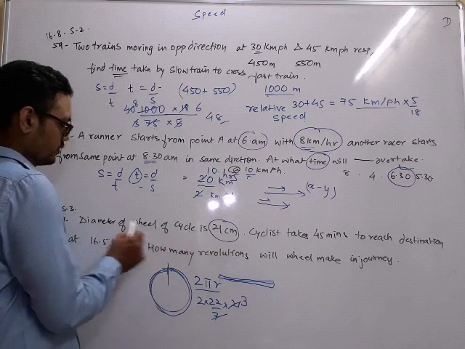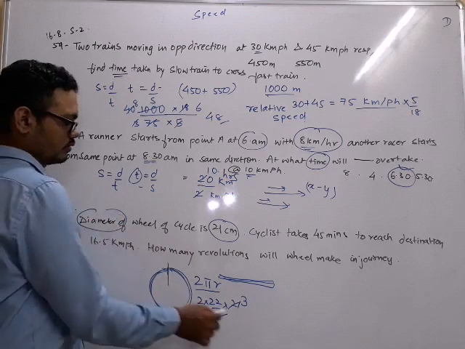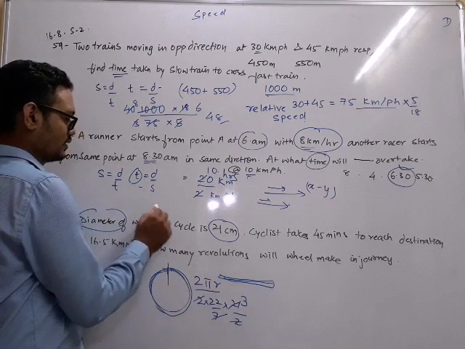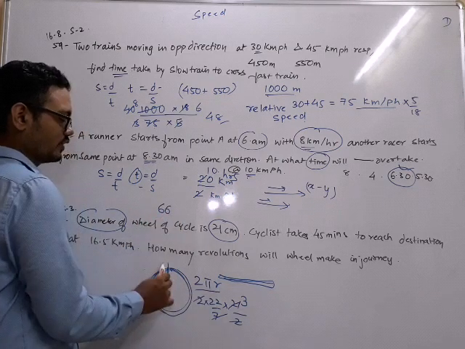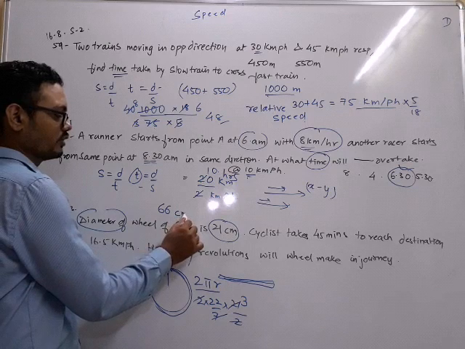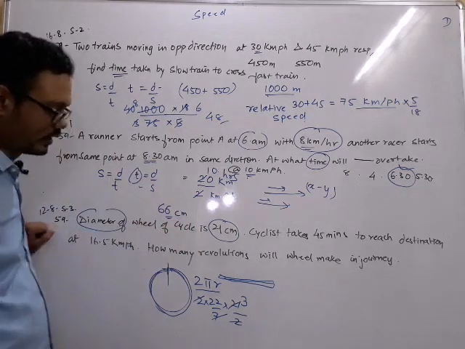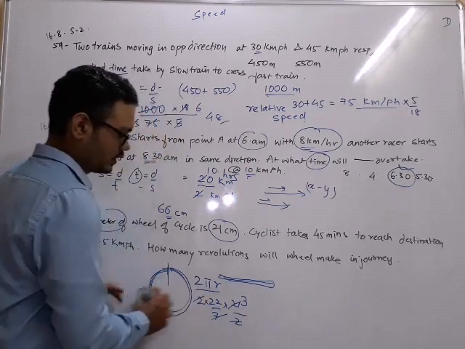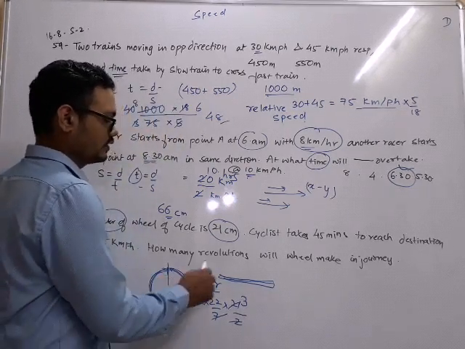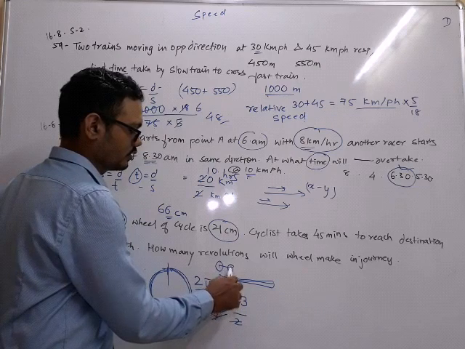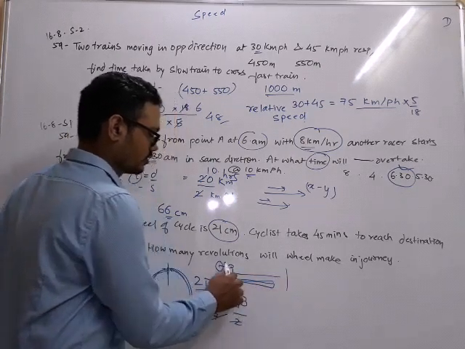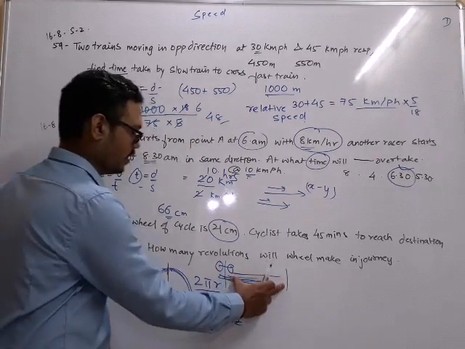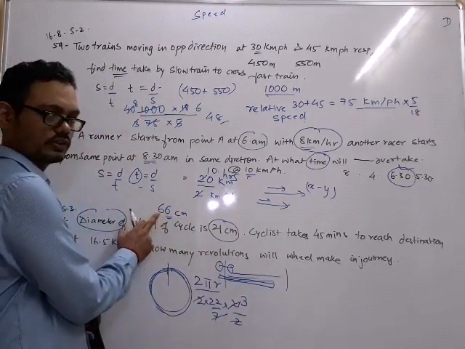3. It is not radius, diameter. So radius is 21 by 2. So it is 66 is one revolution. 66 centimeter. One thing. Now, how many revolutions it will take? What is the distance this cyclist has traveled from here till his destination. So those many revolutions. We will divide that distance upon one revolution.